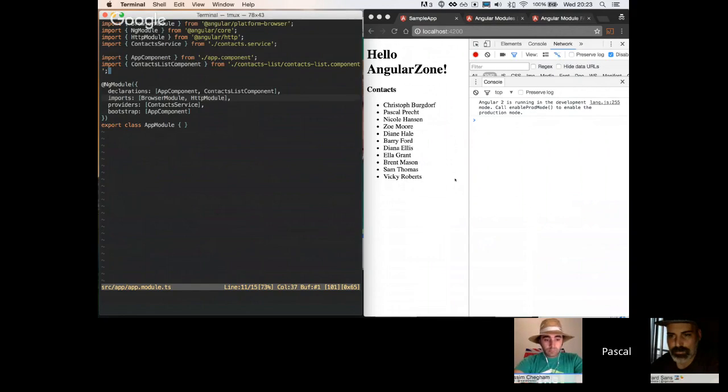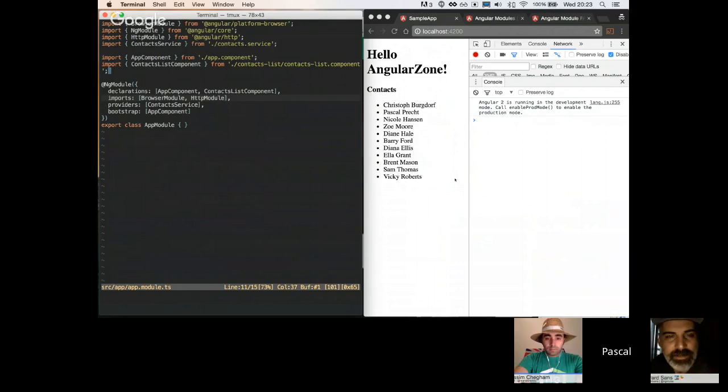And in order to use it, we first need to add a provider for that service. And the provider is defined in this module. So we actually don't have to care about the provider at all. All we do is add the HTTP module to our imports, and that will do all the work for us.